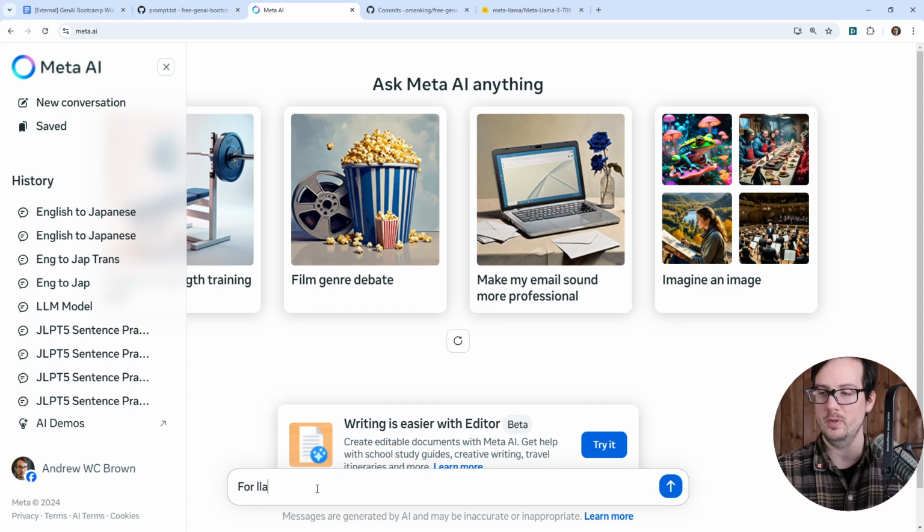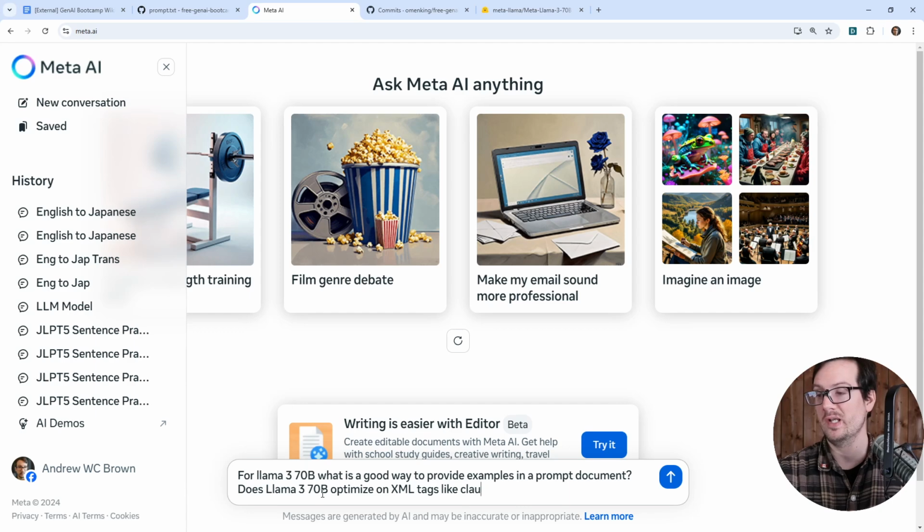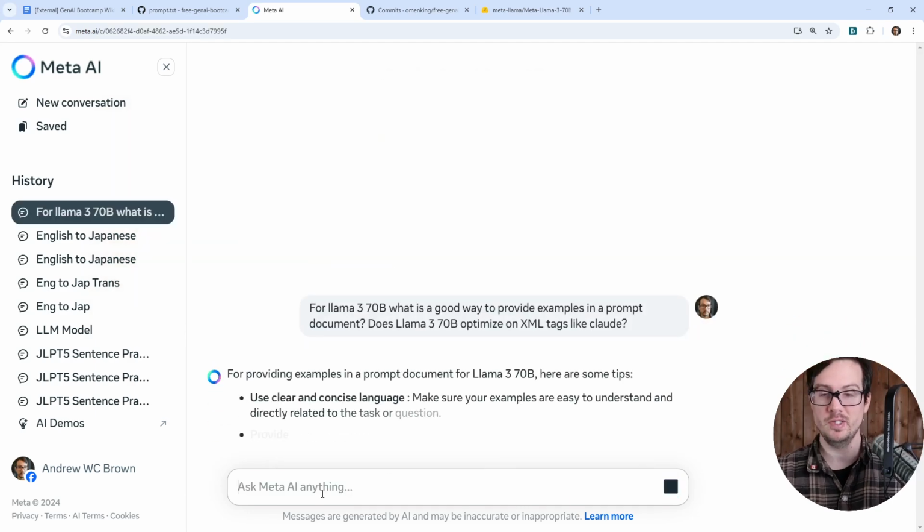So for Llama 70 billion, what is a good way to provide examples in a prompt document? You know, does Llama 3 70 billion optimize on XML tags like Claude? And I know it doesn't, but I'm just trying to see if it can tell us, because sometimes these things know about their own things.